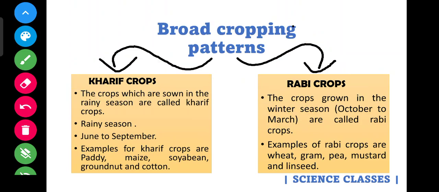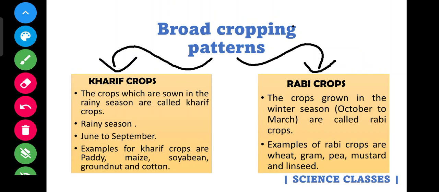There's a difference between them. Now, if you see Kharif crops, these crops are usually grown in the rainy season. In our India, there are four types of season. We have rainy season, winter season, summer season, and so on. So particularly the rainy season, now it's the month of May, so next month usually the rainy season starts, from June to September.